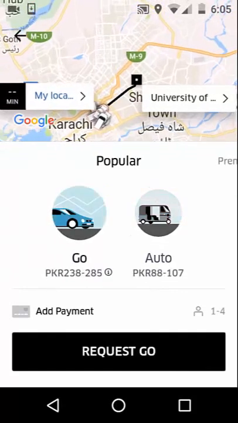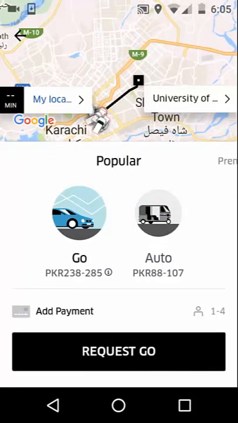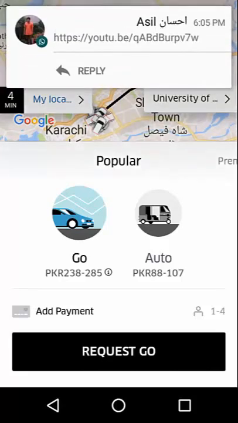If you want to book Go, which is quite economical, check that Go is visible after Request on button, then click the button.